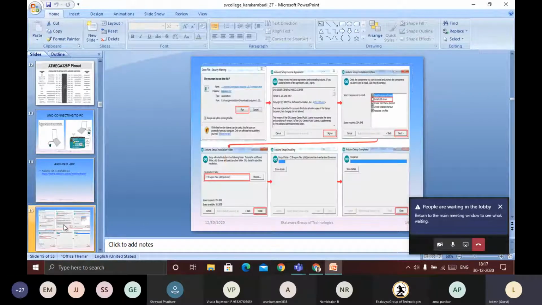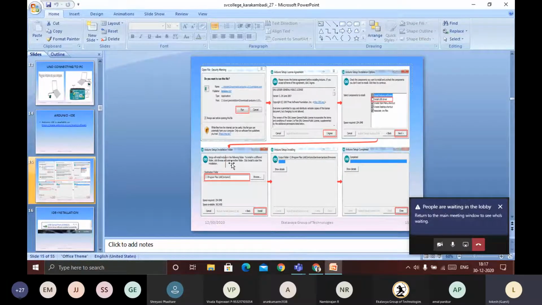One of the important things, I will give the two steps. First, we are going to download. After downloading the exe file, go to run. Then it will give the agreement, so go for agree. Here the important thing is, don't forget to select install USB driver. If you forget that one, it will install like this. These are the status messages. After installation, you can close.